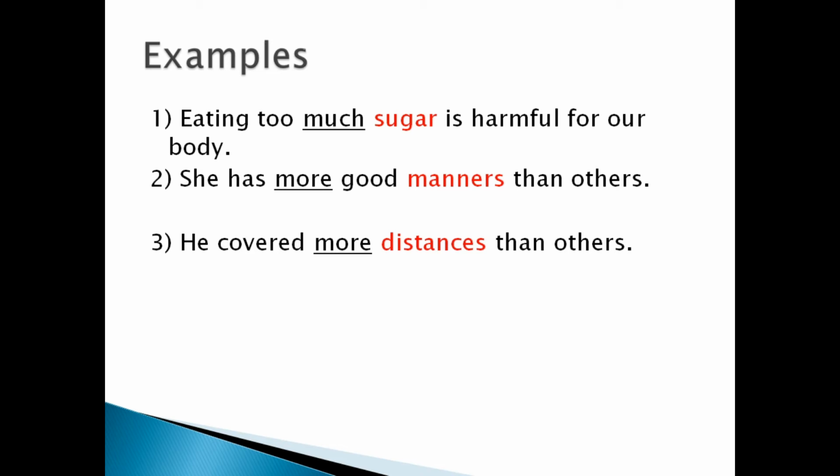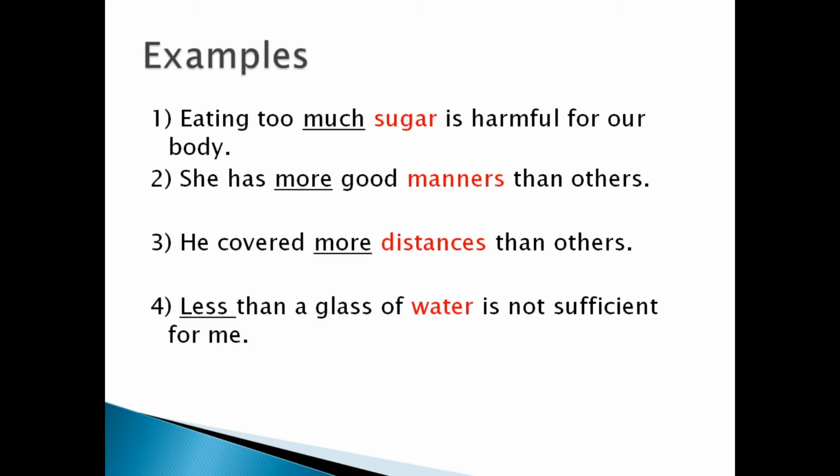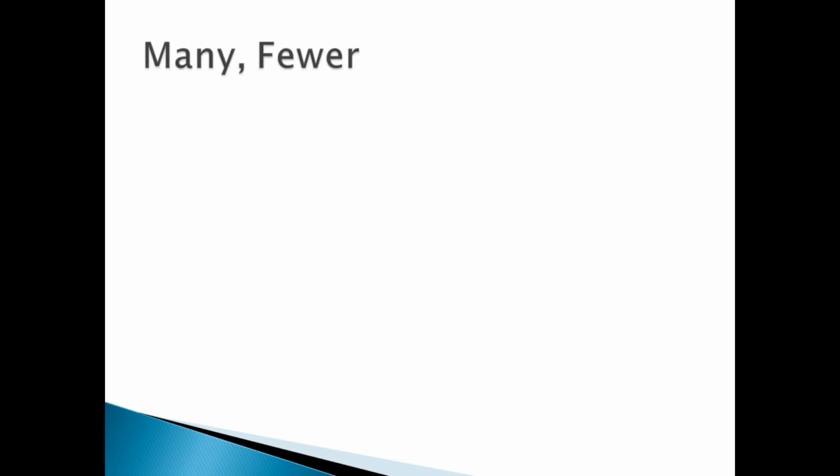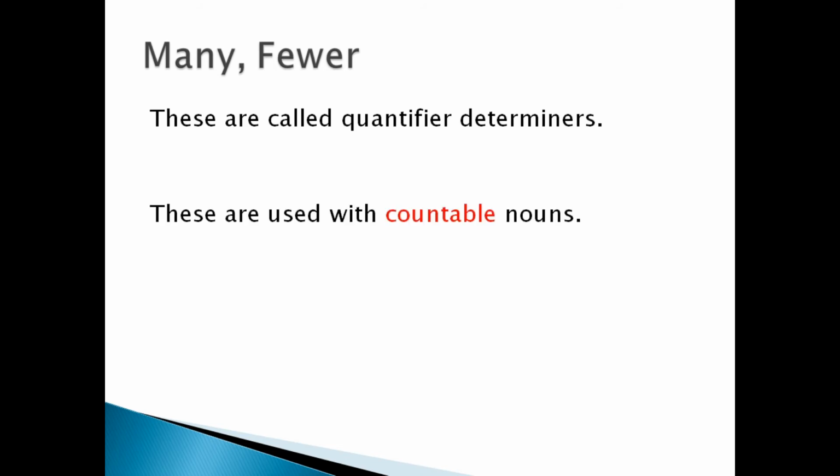Less than a glass of water is not sufficient for me. So here, less is a quantifier which denotes the amount of water, and water is an uncountable noun. Next, many and fewer. These are called quantifier determiners, but these are used with countable nouns. Let us see with the help of examples.